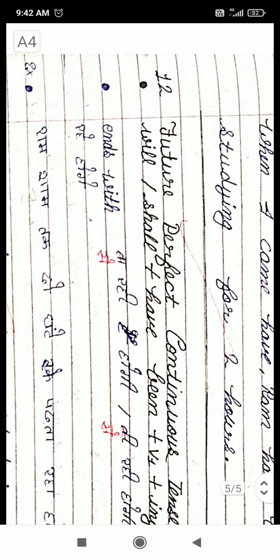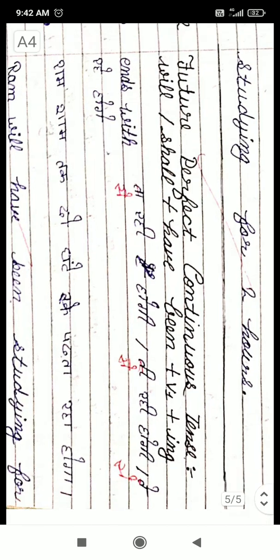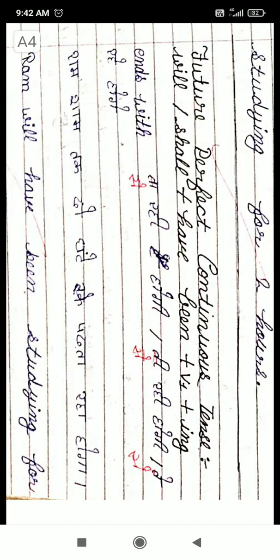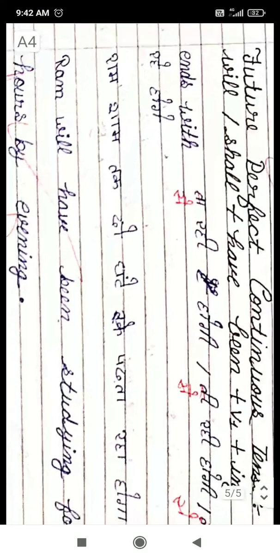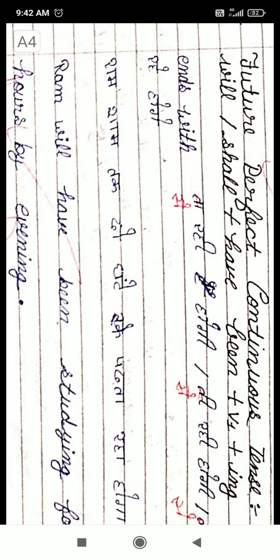Now future perfect continuous tense: the action which will be happening in the future will be described by future perfect continuous tense. Like if we say कि राम शाम तक 2 घंटे से पढ़ रहा होगा, means that action which will be happening in future for a particular moment, for a period of time, will be described by using future perfect continuous tense. And the sentence is framed by using will have been plus first form plus ing.